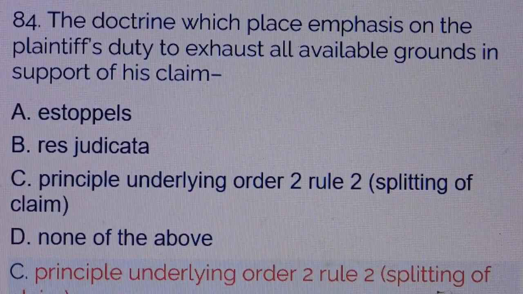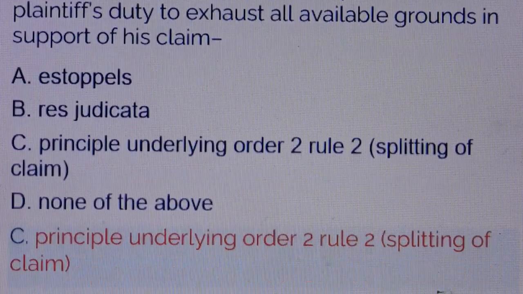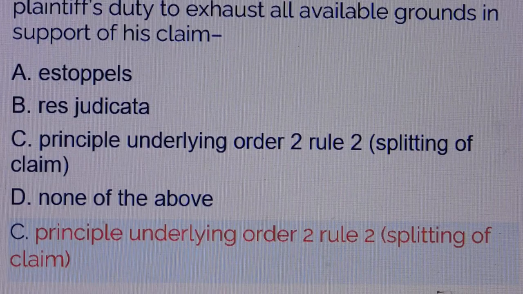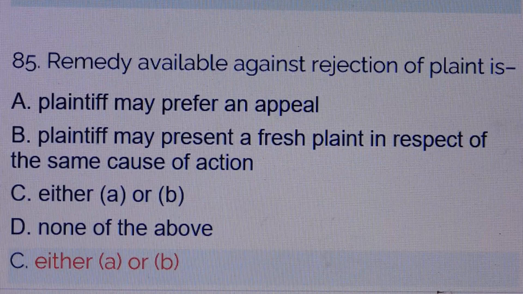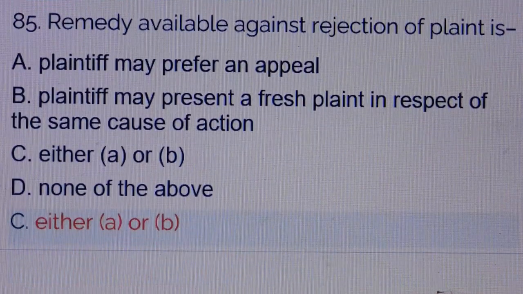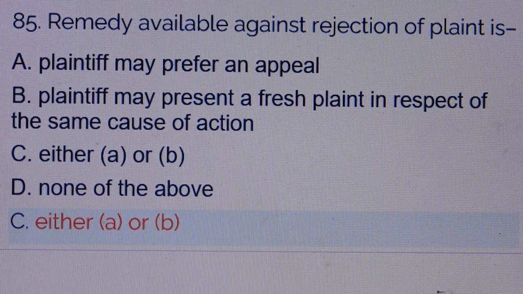Question number 84. The doctrine which places emphasis on the plaintiff's duty to exhaust all available grounds in support of his claim. Answer is option number C, principle underlying Order 2, Rule 2, splitting of claim. Question number 85. Remedy available against rejection of a plaint is. Answer is option number C, either A or B, meaning option A, plaintiff may prefer an appeal. Option B, plaintiff may present a fresh plaint in respect of the same cause of action.